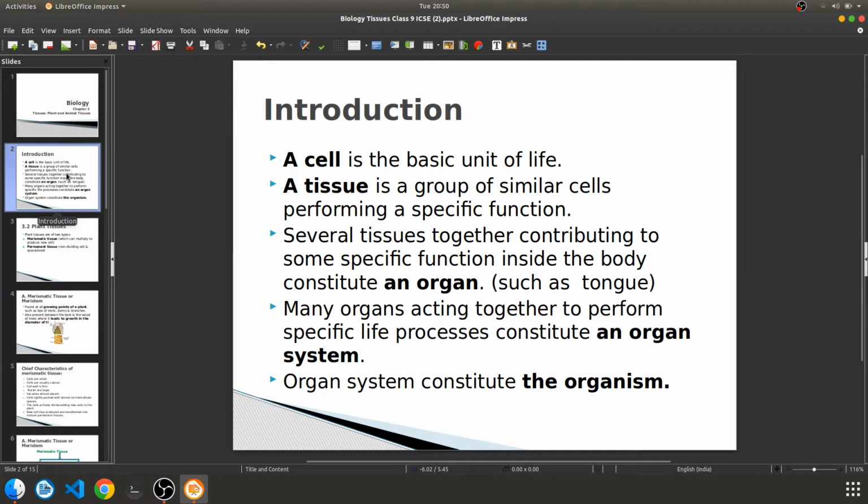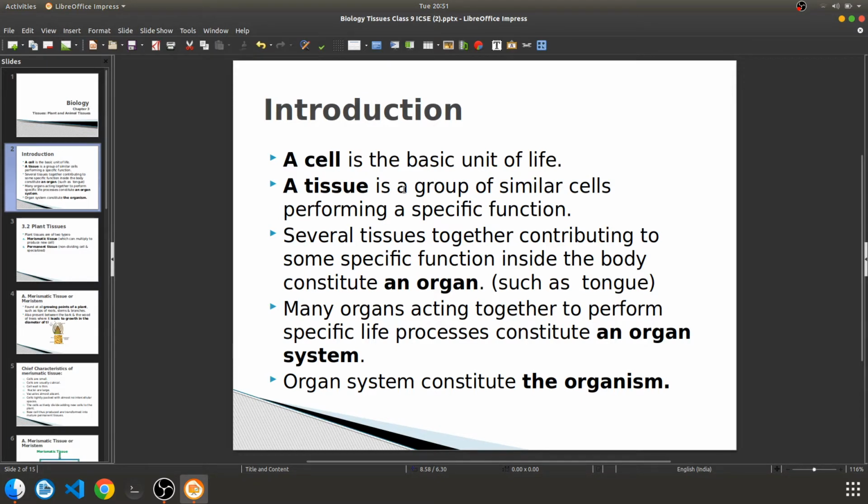No. A specific structure has been decided, and only in that way are we surviving, or those cells working for us. So what kind of structure is it? We'll see. So basically, what is a tissue? Nothing but a group of similar cells which are performing a specific function. Some group of cells will come together, and those will be similar cells. They will work together and perform a specific function.